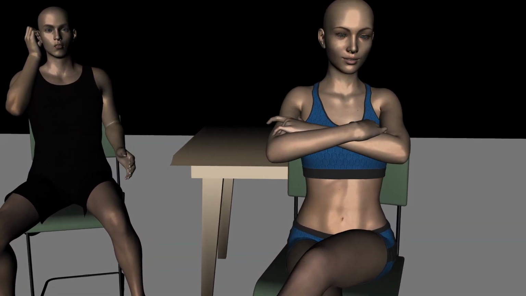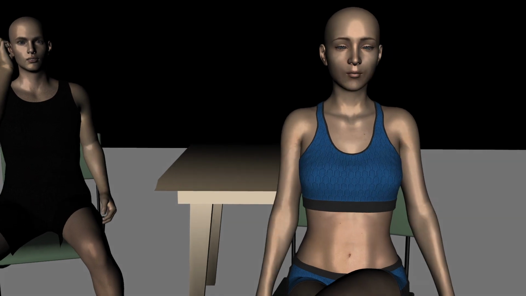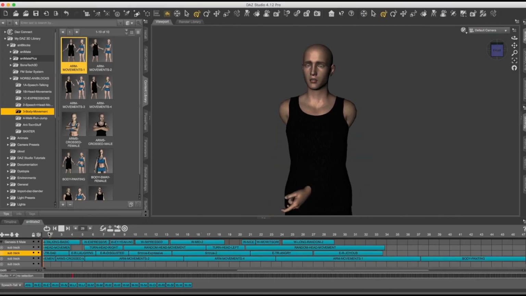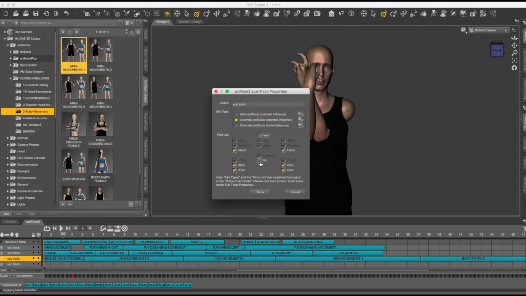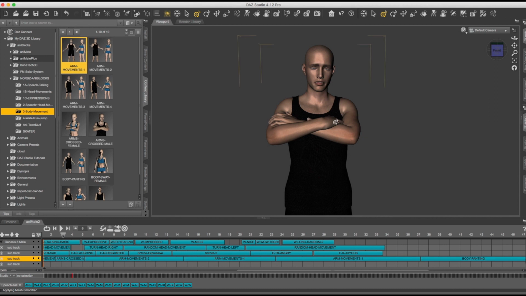actual speech movements, and we have a DAZ speech spaghetti. Sometimes when ANI blocks conflict, this happens, but it's easy to fix. Simply double click on the subtrack, choose what you want to override over what, and voila, everything's fixed.